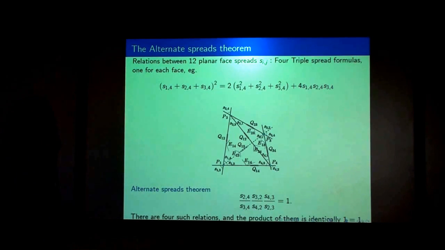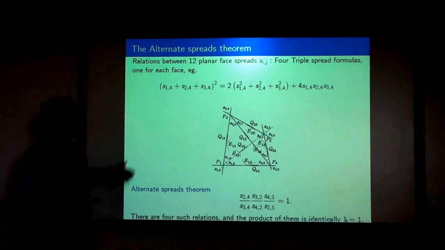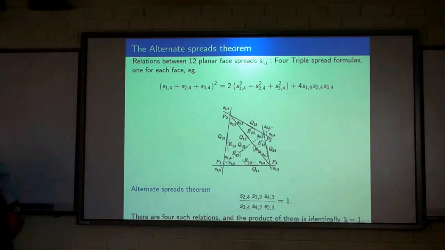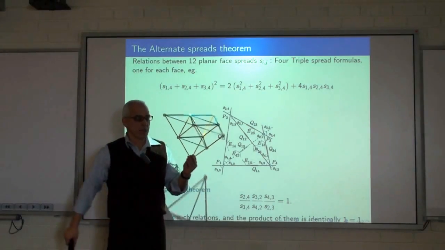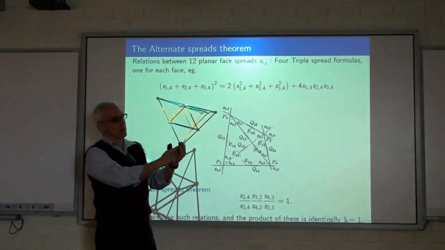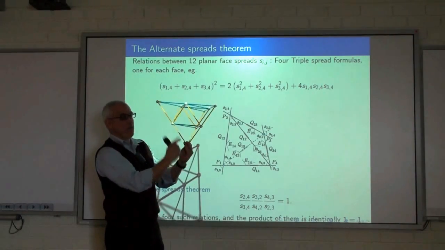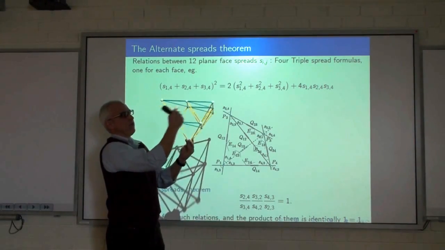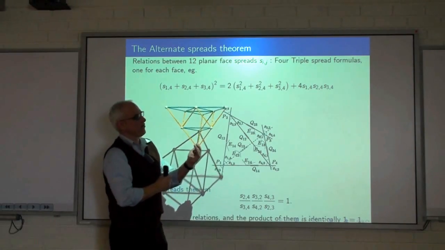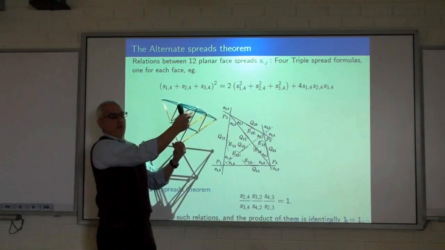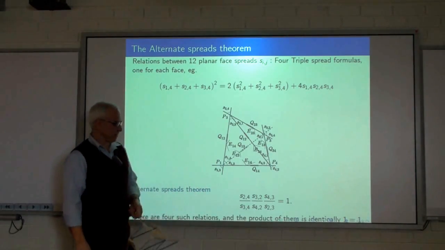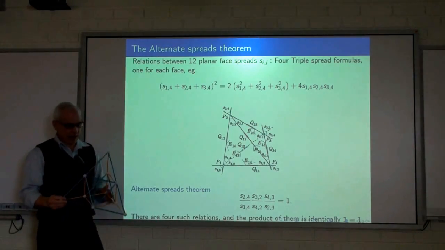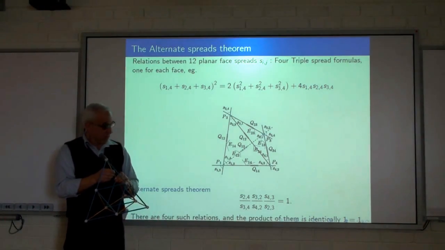Okay, so the first other relation I want to point out is the alternate spreads theorem, which it's probably easier if I just state using an example. So we're just sticking with the spreads on the faces. If I choose one point, then these 3 triangles that are emanating from this one point have 2 spreads here, and 2 spreads here, and 2 spreads here. So this theorem is that if I take the ratio of these 2 spreads and multiply by the ratio of these 2 spreads and multiply the ratio of these 2 spreads, then I get 1.